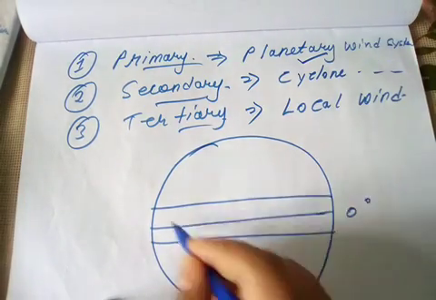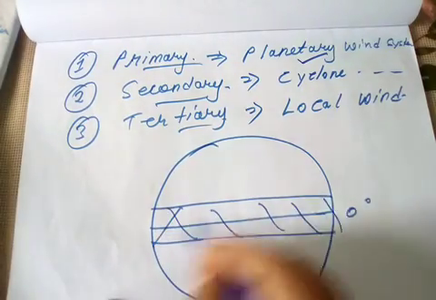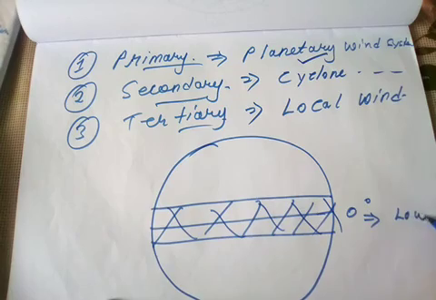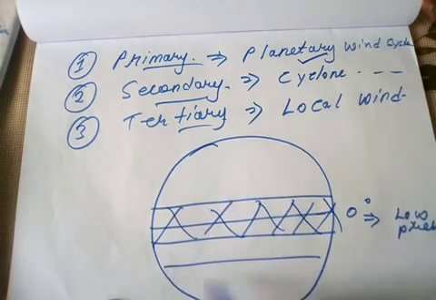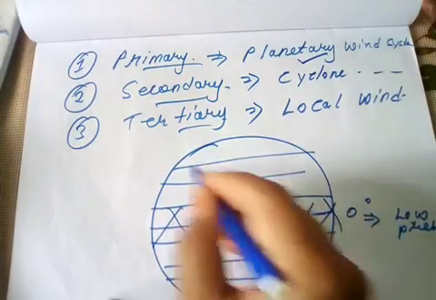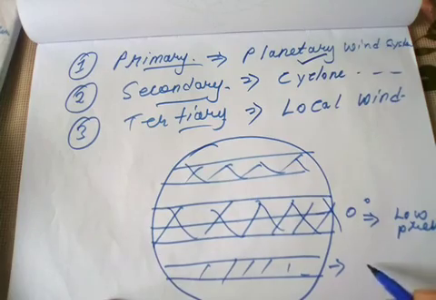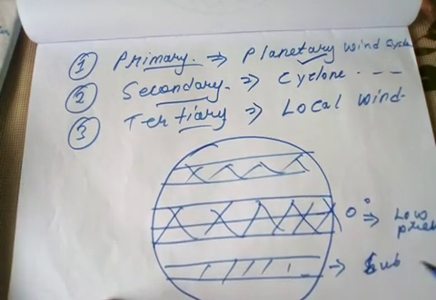If you see, the middle portion, at or near the equator, we have a tropical area. Here we have a low pressure area, and this is the subtropical area, where we have a high pressure area.